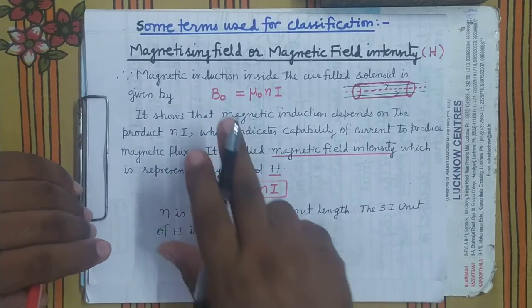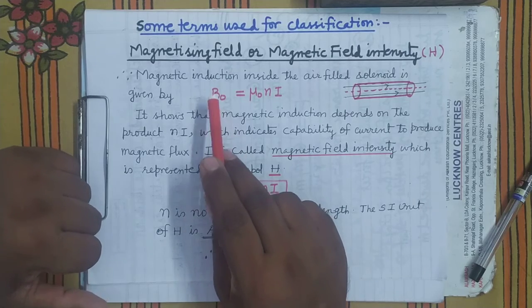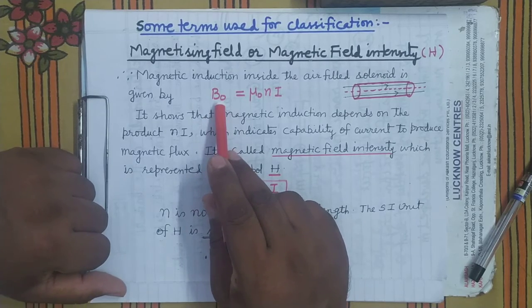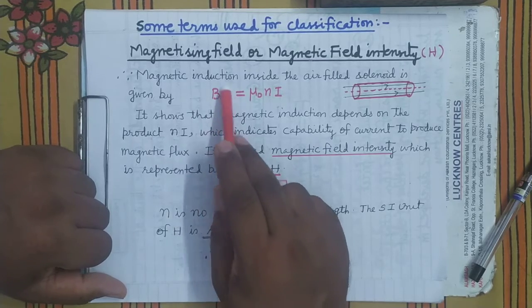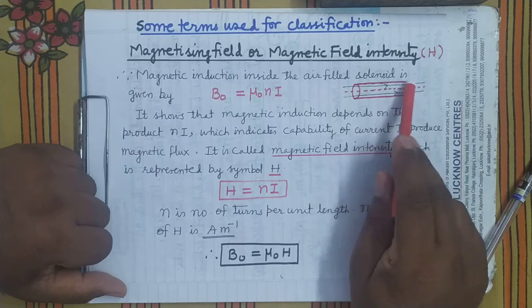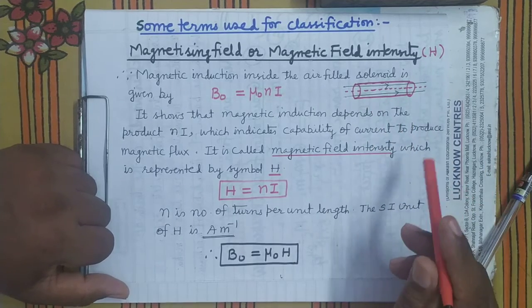What is the magnetic induction? What is the magnetic flux density? This we call magnetic induction or magnetic flux density. Here we have represented it by B0 because this is an air-filled solenoid. There is no material inside it.